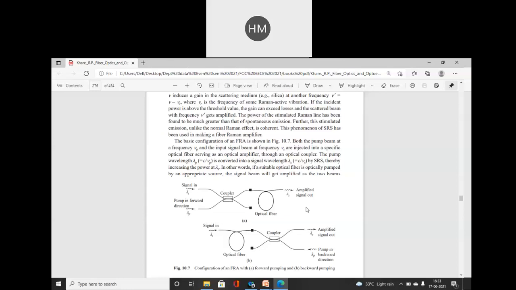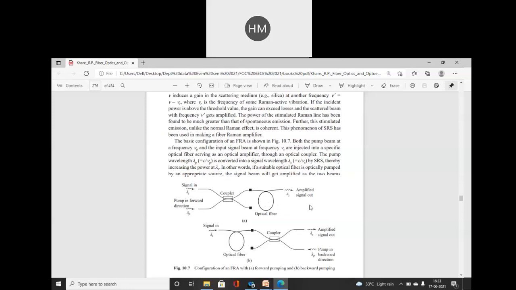Finish this. See, both the pump beam at a frequency Vp and the input signal frequency Vs, or you can write Fs also, are fed into a specific optical fiber serving as an optical amplifier through an optical coupler. The pump wavelength lambda p is converted into a signal wavelength lambda s by SRS. By the SRS effect, it will release some more photons, it will scatter the atoms, and that energy will be absorbed by the signal. And the signal strength will remain the same.